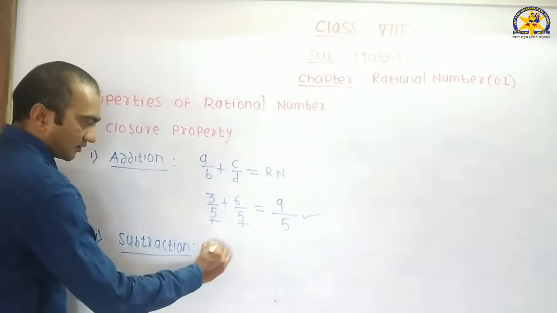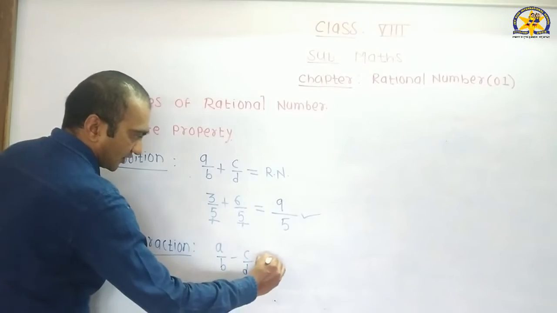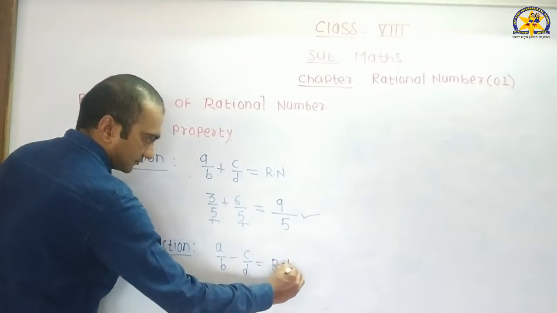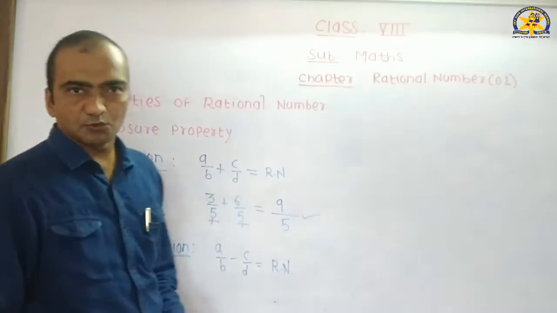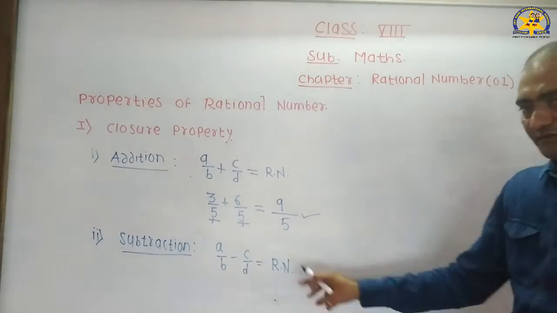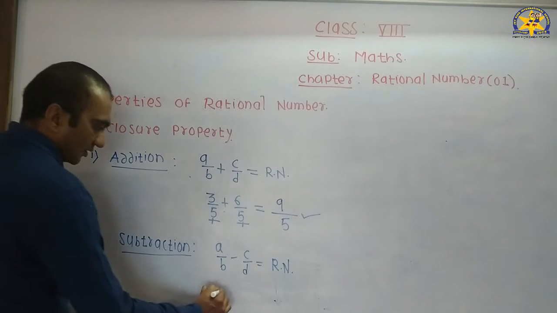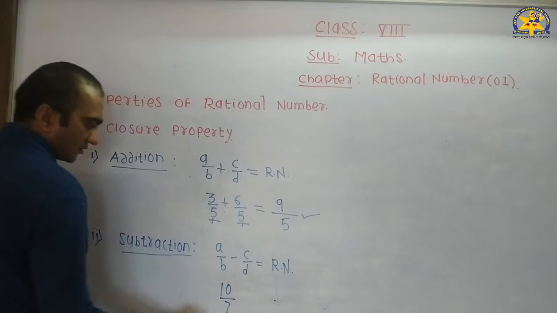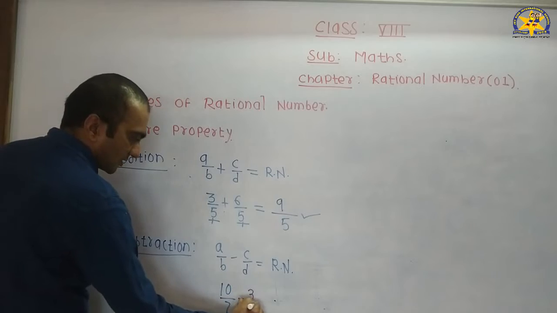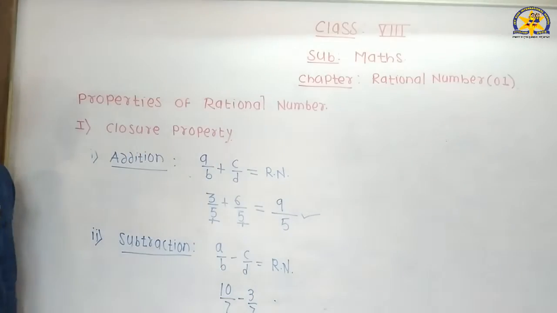After that, closure property for subtraction. If we subtract two rational numbers, then we get a rational number. We see the example for this subtraction. 10 by 7 minus 3 by 7. 10 by 7 is a rational number. 3 by 7 is also a rational number.